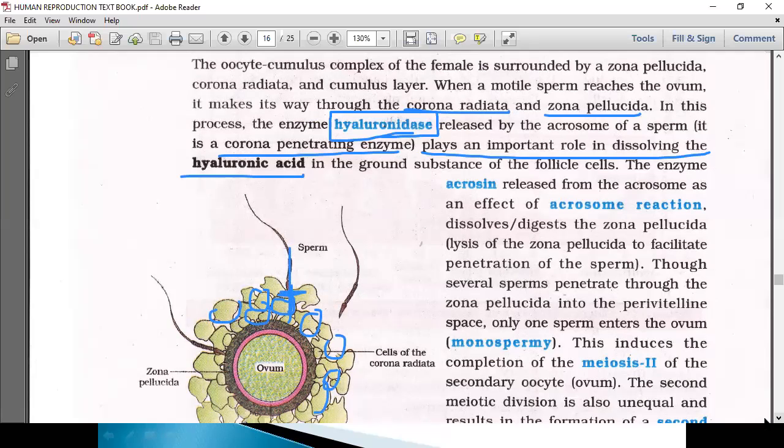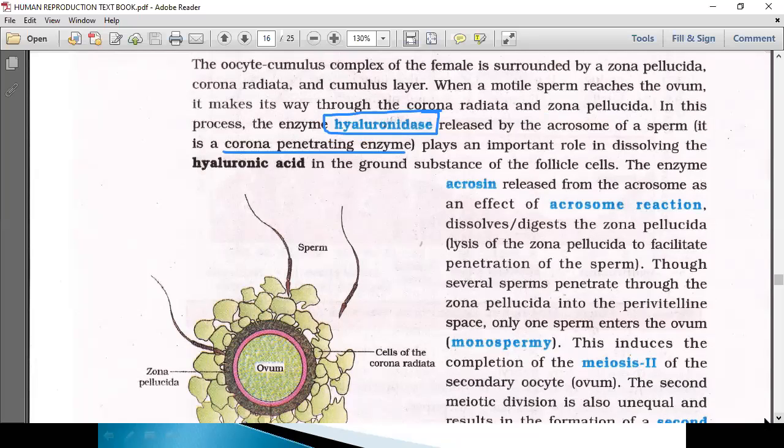So next, another enzyme, acrosin. Let's point out only the enzymes. So one is hyaluronidase, the corona penetrating enzyme, which penetrates the cells of the corona radiata. Next enzyme, acrosin. The acrosin released from the acrosome as an effect of the acrosome reaction dissolves and digests the zona pellucida, causing lysis of the zona pellucida to facilitate the penetration of the sperm.